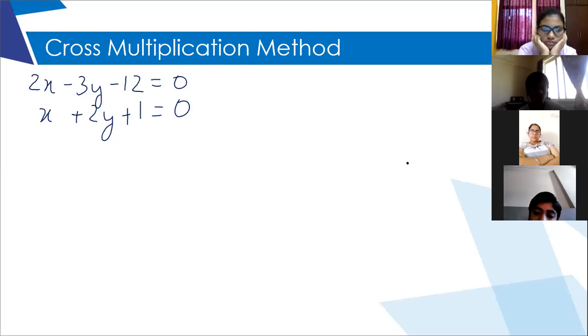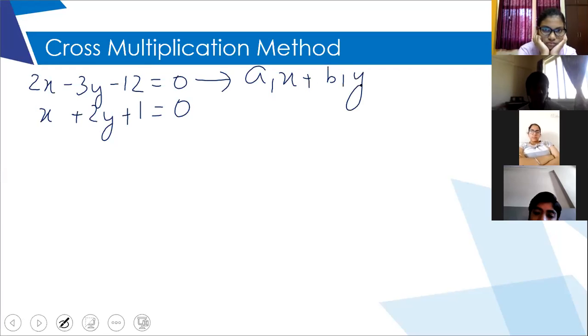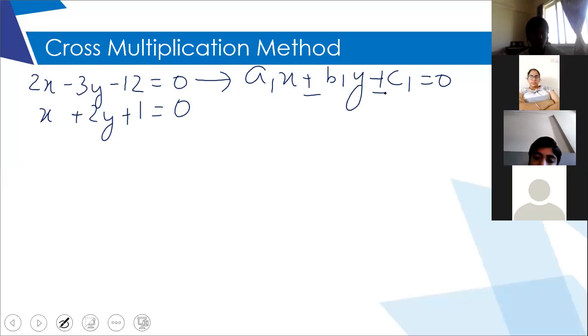I will now compare this equation with the standard one, which is this. So here my A1 is 2. And what is my B1, Pranjal? Minus 3, yes, because your standard equation does not have a minus sign.